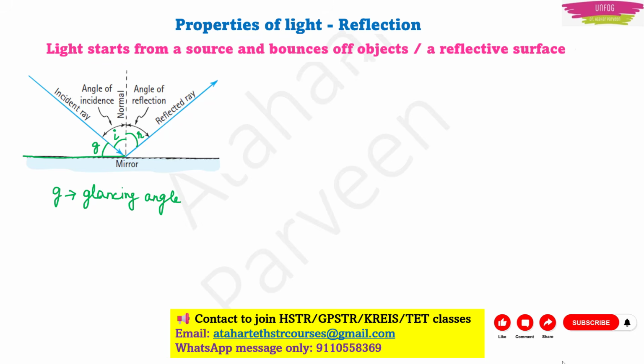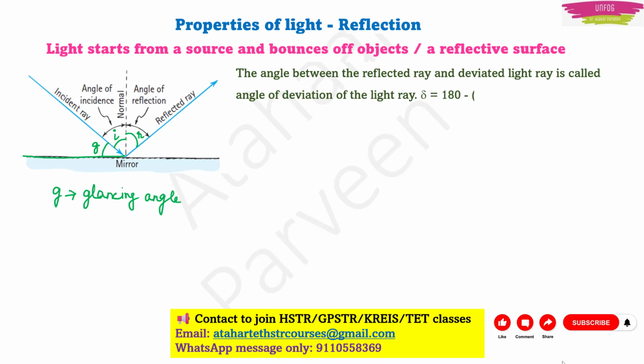But there is another very important angle which we call the angle of deviation. Now what does this angle of deviation mean? Think that this is the plane of the mirror, okay, and this is the normal. This is the angle of incidence theta, and the light bounces back, which we call the reflected ray.